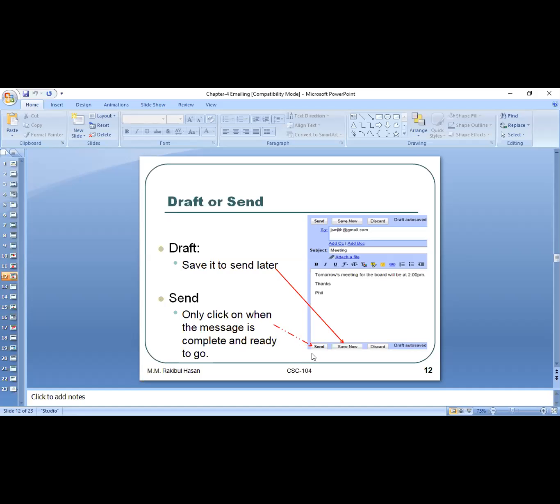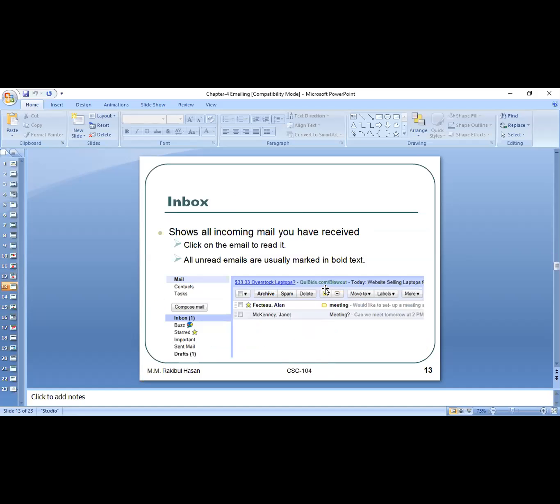By clicking the send button, we can send the email. Then inbox. What does inbox mean? If someone sends an email to you, then that email will be available in the inbox section. Like your mobile message inbox. Right.